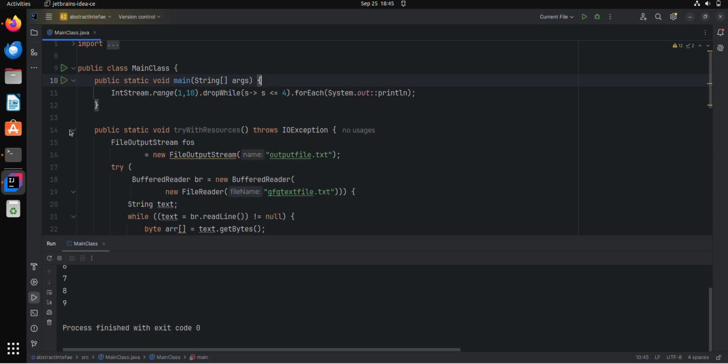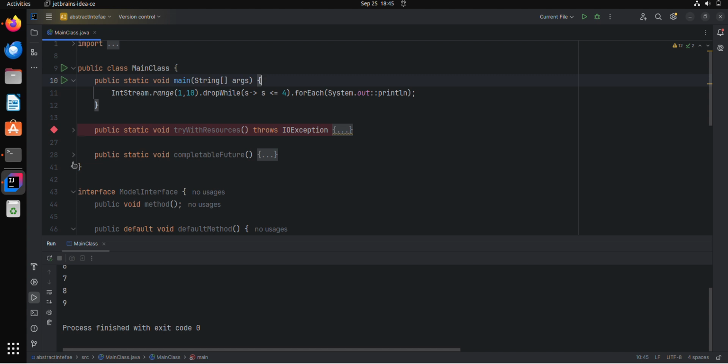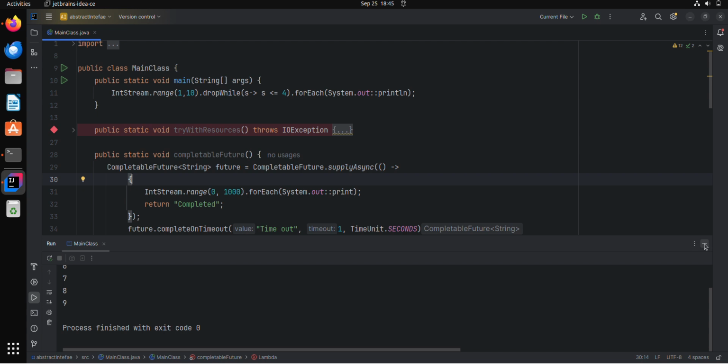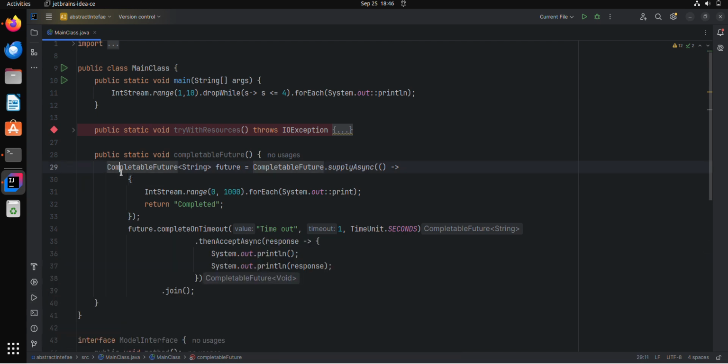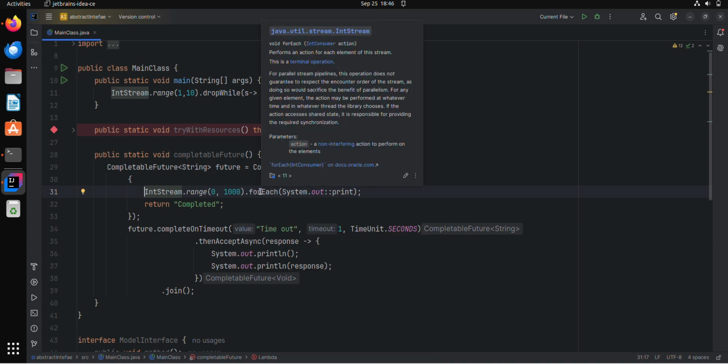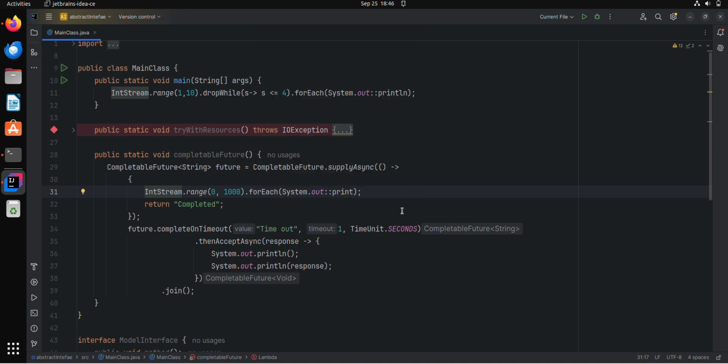Let's see that. Here we added a CompletableFuture which is returning "completed". But before that, we are processing a stream of 0 to 1000, just printing all the elements. There I give completeOnTimeout, which will return a timeout message after 1 second. First, I'm going to run this. After that, in thenAcceptAsync, we are printing the response as well.